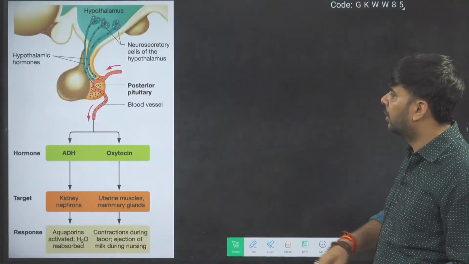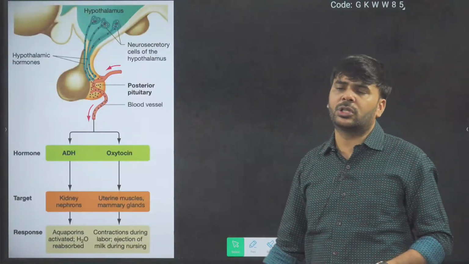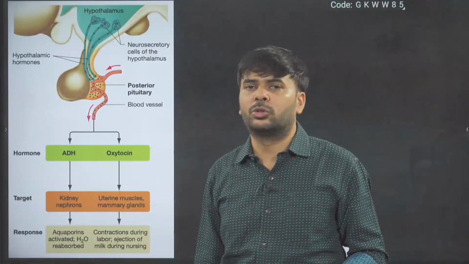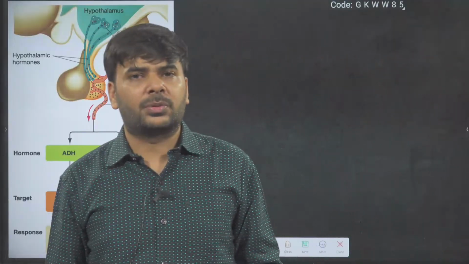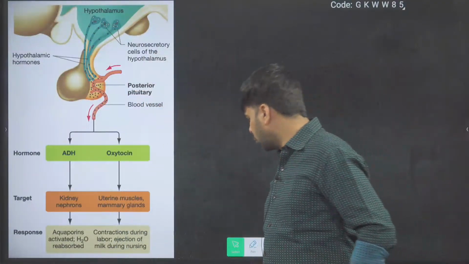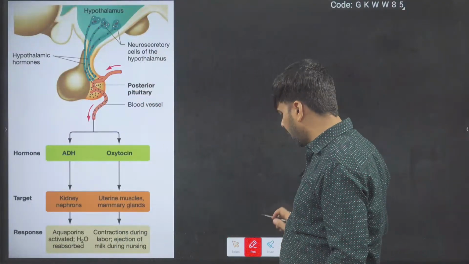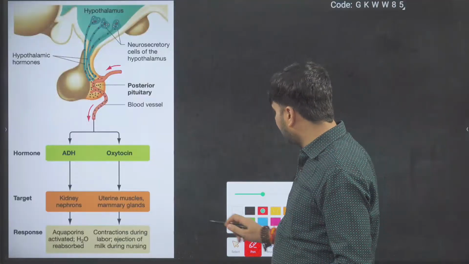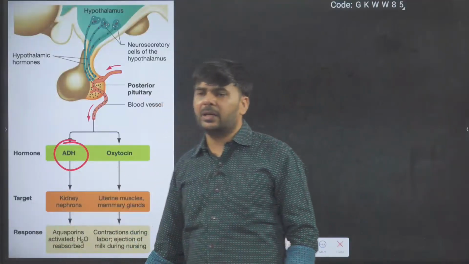Now you go to the posterior pituitary. I'll start with the posterior pituitary. The posterior pituitary releases two types of hormones, oxytocin and vasopressin. This vasopressin hormone is also known as ADH.